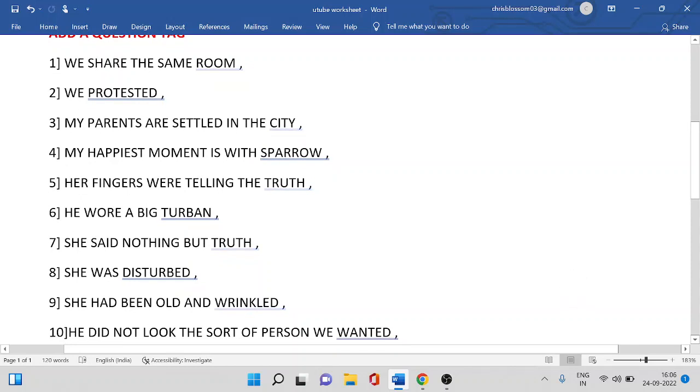And the last is he did not look the sort of person we wanted. The first auxiliary verb here is did. Did he? The question is negative, tag will be positive.